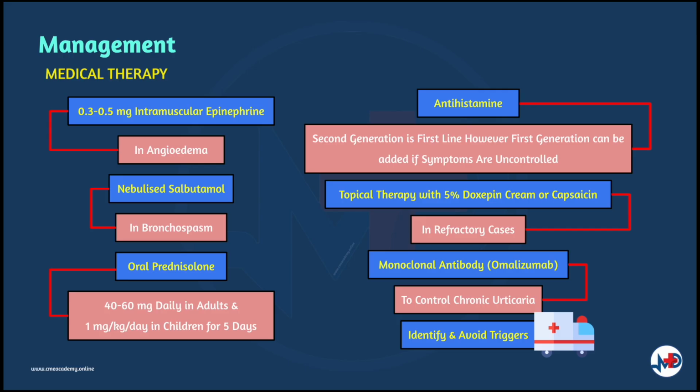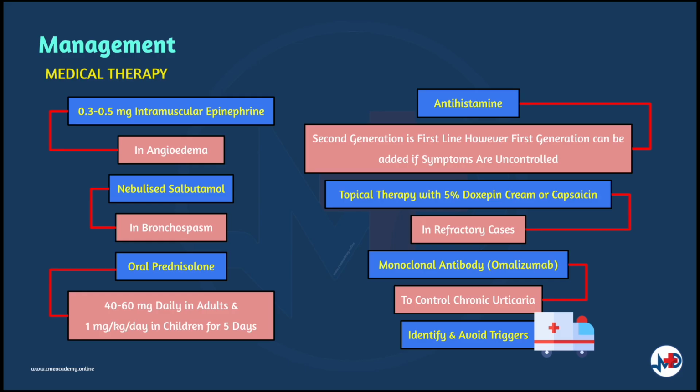First-line medication for both acute and chronic urticaria is second-generation antihistamine, which includes fexofenadine, loratadine, desloratadine, cetirizine or levocetirizine. First-generation antihistamines such as diphenhydramine and hydroxyzine can be added if symptoms are uncontrolled. Oral glucocorticoids are given for acute urticaria. In adults, 40 to 60 milligrams daily of prednisolone should be given for 5 days. In children, the treatment is about 1 milligram per kilogram per day for 5 days.